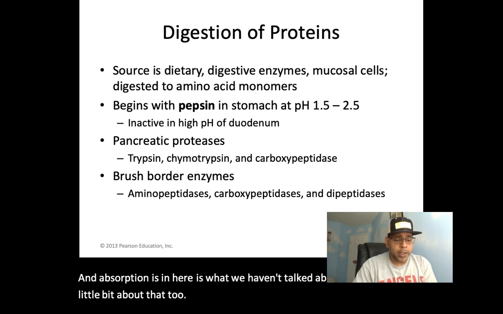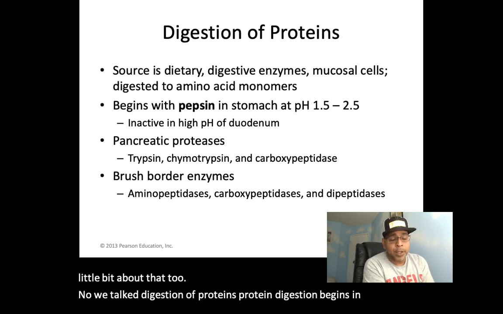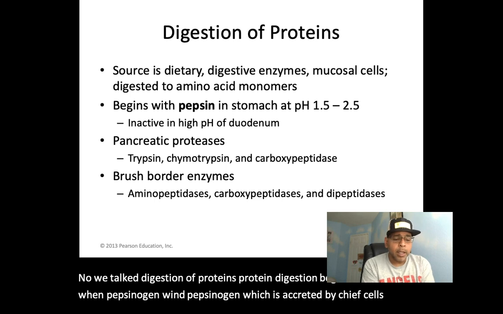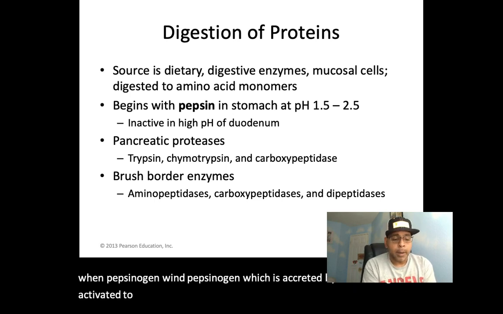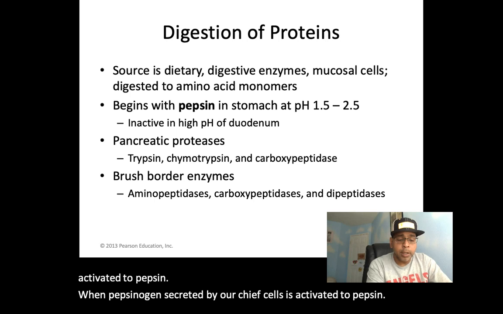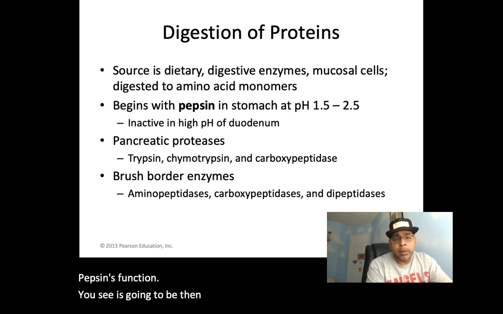Now, we talk digestion of proteins. Protein digestion begins in the stomach when pepsinogen, which is secreted by chief cells, gets activated to pepsin. Pepsin's function, you'll see, is then to break down these proteins. Protein denaturation, we'll go through and we'll see.